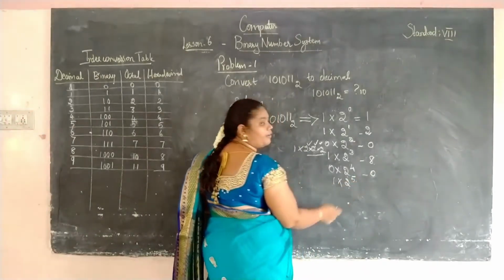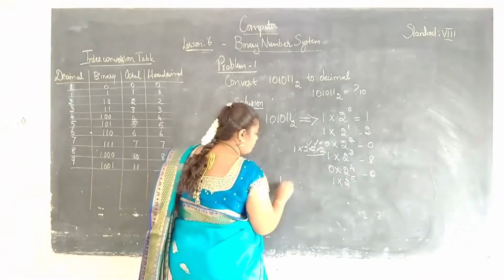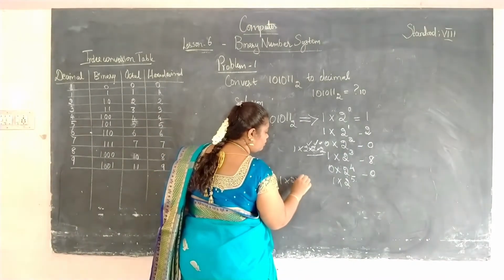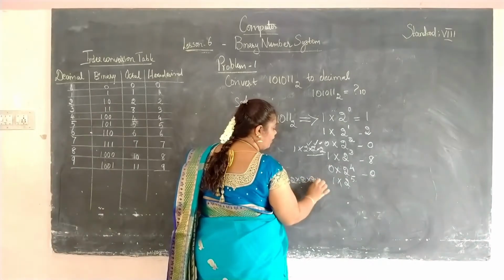Then 1 into 2 to the power of 5, in the same way, you have to multiply 2 five times.